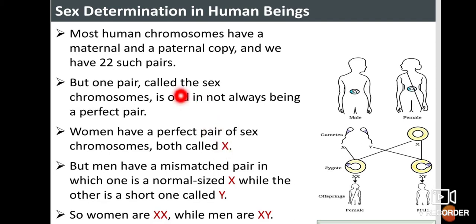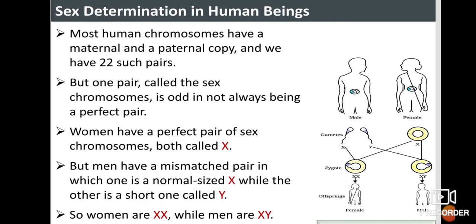Students, we all know how many chromosomes human beings have. Human beings have 23 pairs of chromosomes. Most human chromosomes have a maternal and paternal copy, and we have 22 such pairs. So totally 22 plus 1, that is 23 pairs of chromosomes, or 46 chromosomes. In the 46 chromosomes, one copy is from the male and the other is from the female.